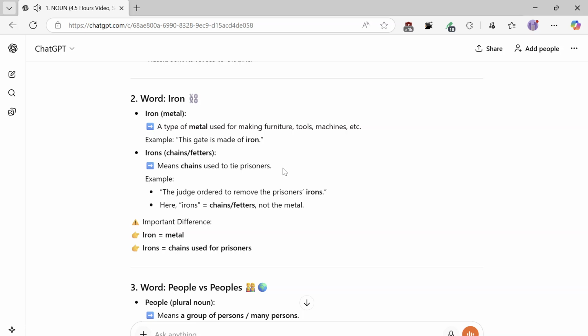Example: the judge ordered to remove the prisoner's irons. Here, irons equals chains, fetters, not the metal. Important difference. Iron equals metal. Irons equals chains used for prisoners.